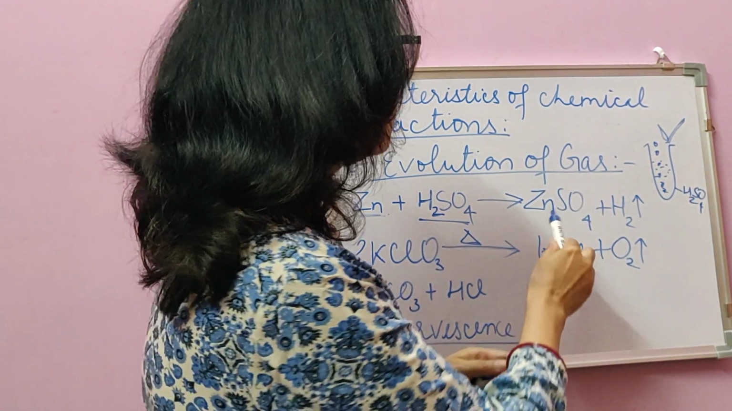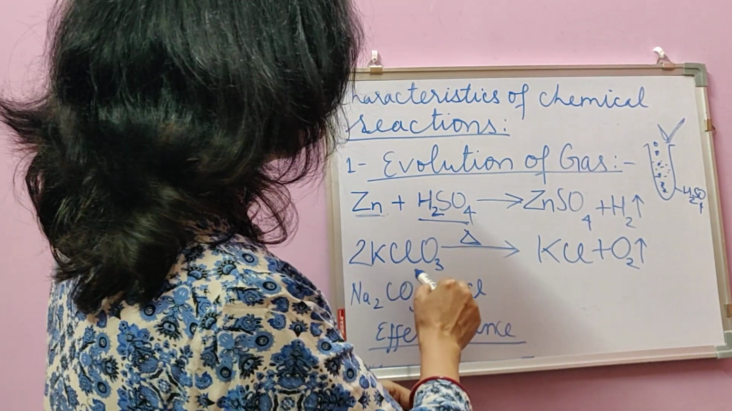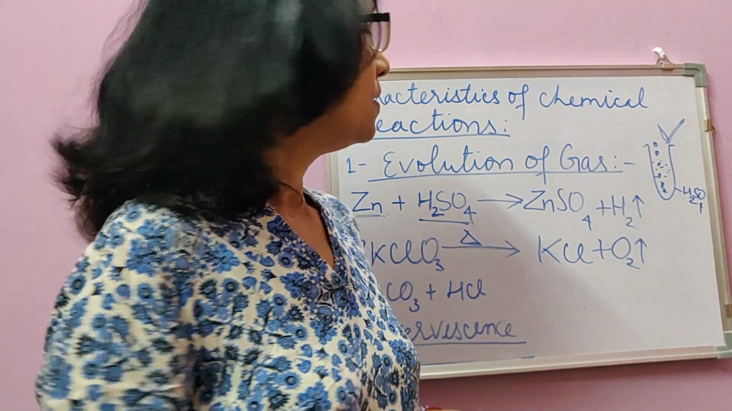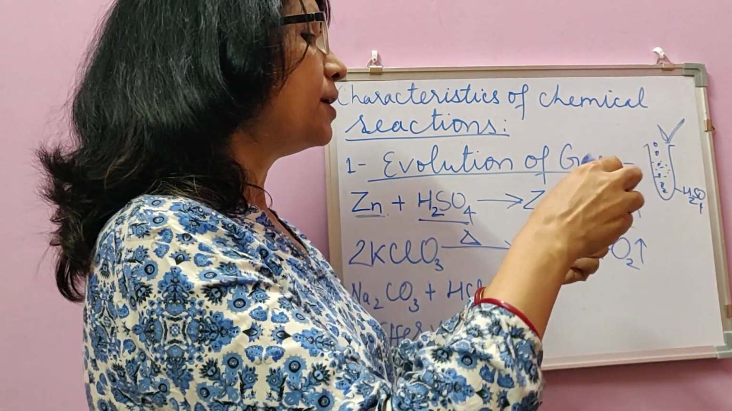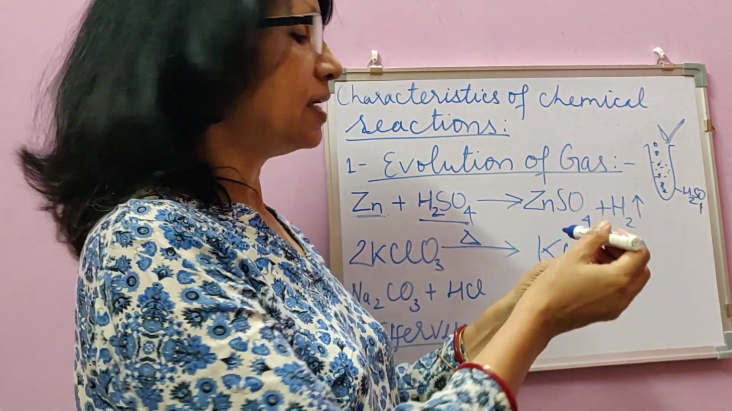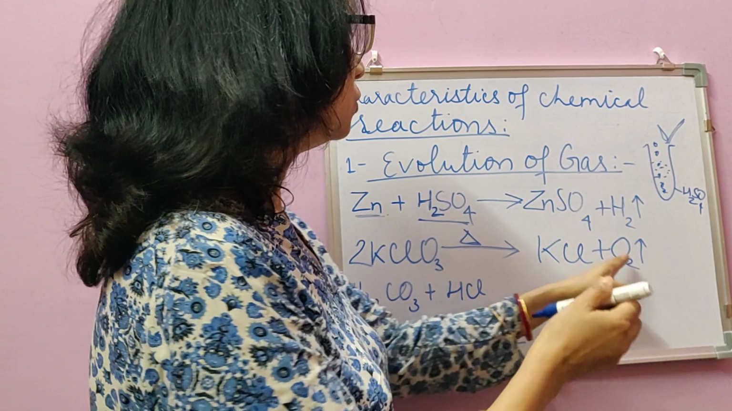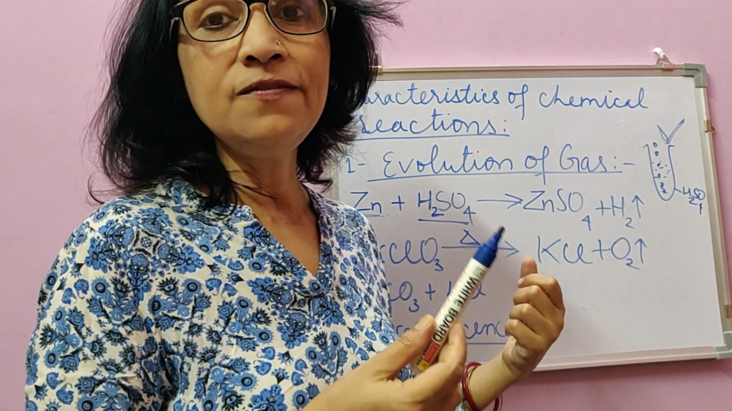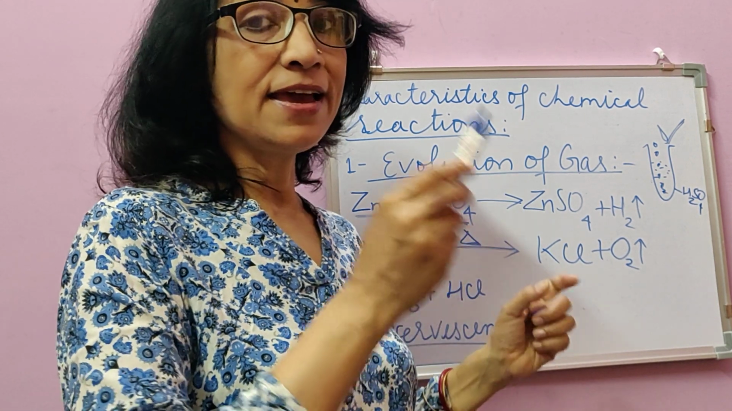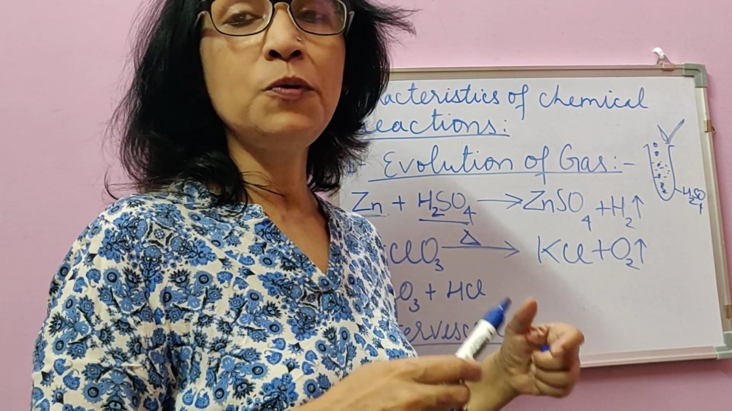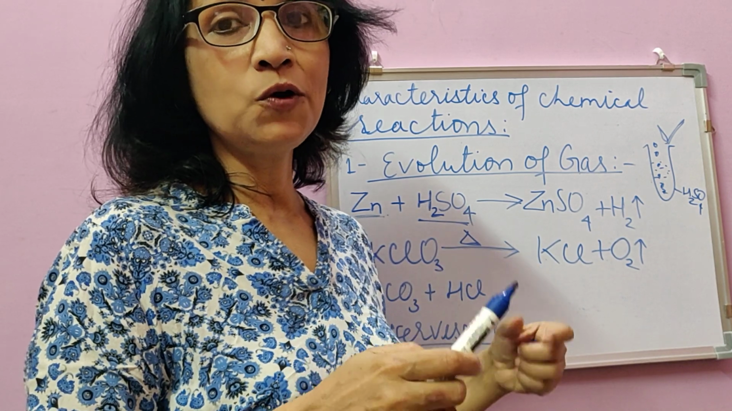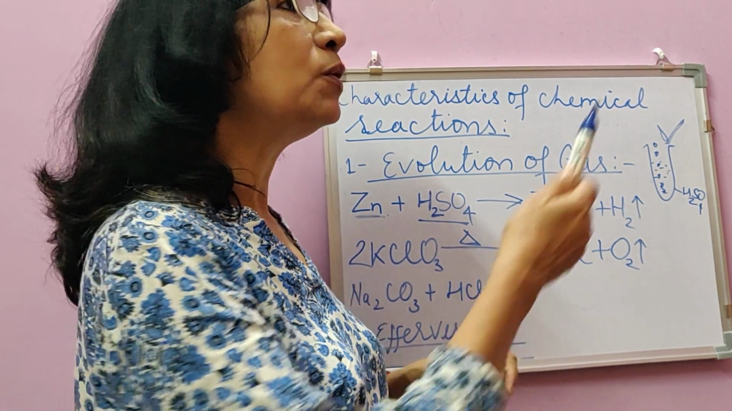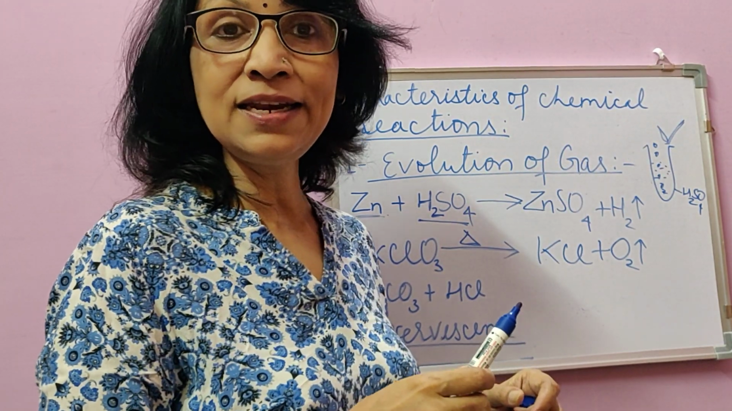When we bring a glowing splinter near the mouth of the boiling tube or test tube in which potassium chlorate is being heated, what happens? When it comes in contact with the pure oxygen coming out from the boiling tube, which is being produced, the splinter starts burning in flame, showing that the gas coming out is pure oxygen, because pure oxygen is more of a supporter of combustion in comparison to the 21% oxygen present in air.